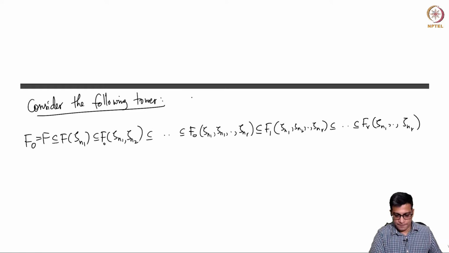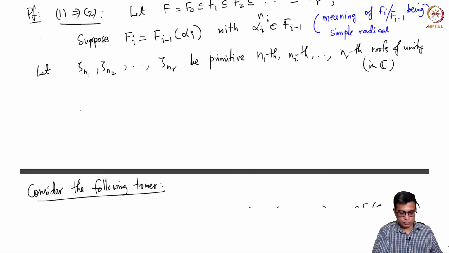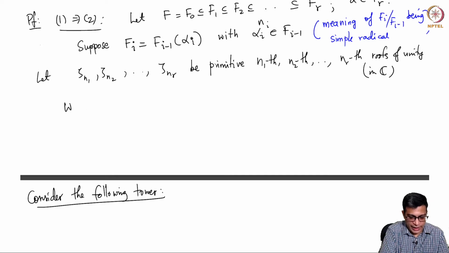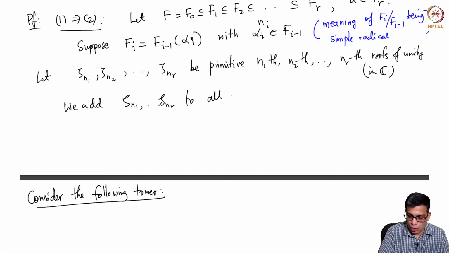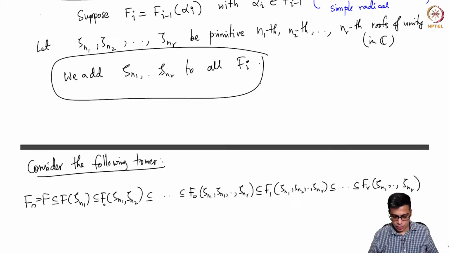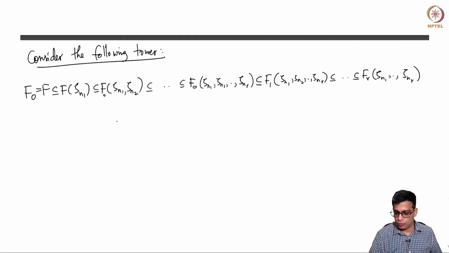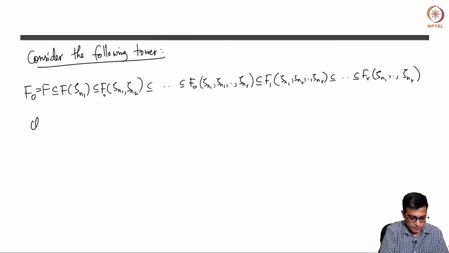So originally we have this. So basically we add zeta n1 through zeta nr to all the fi, right? So for the first one, I just break that addition into one by one. Okay. Now we want to claim that